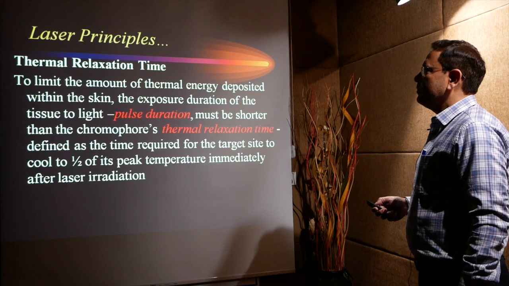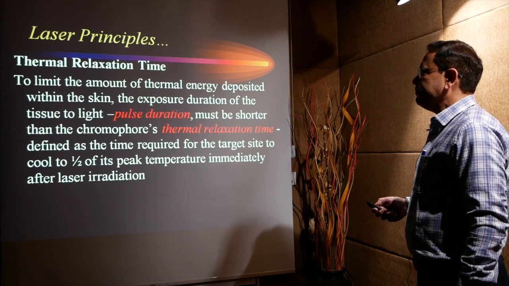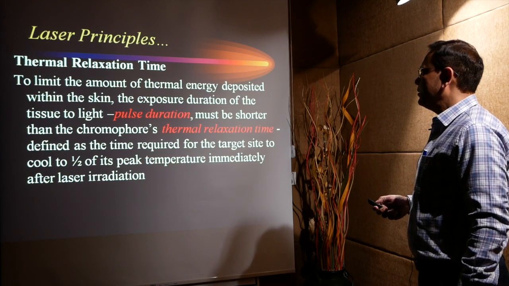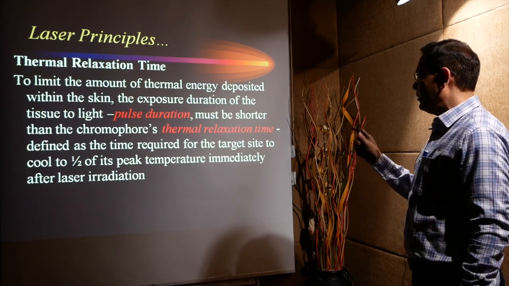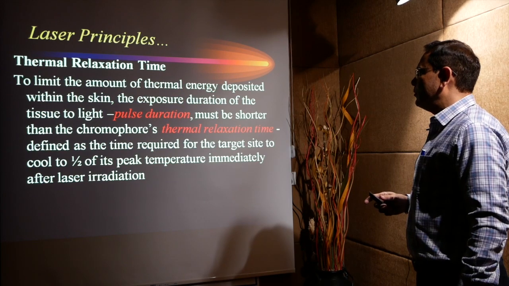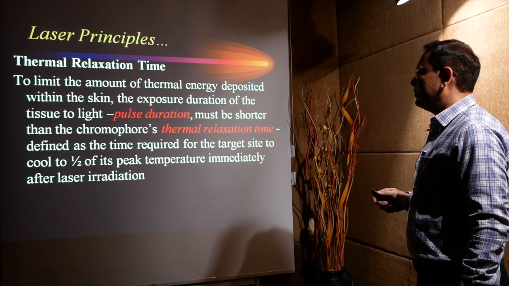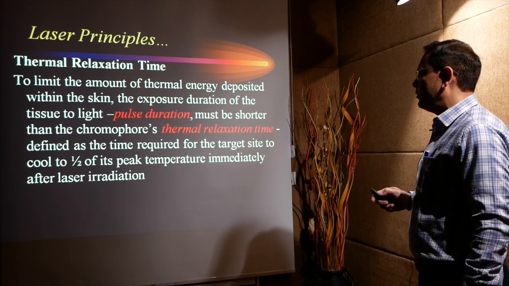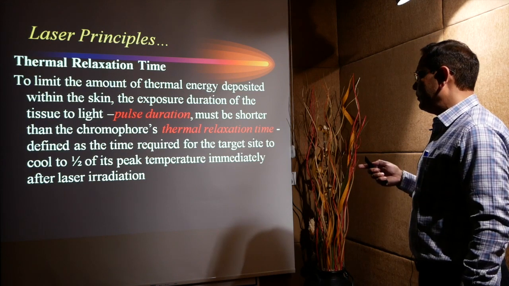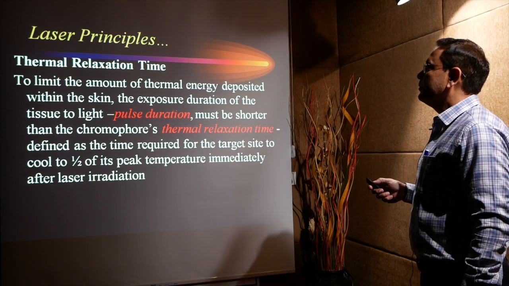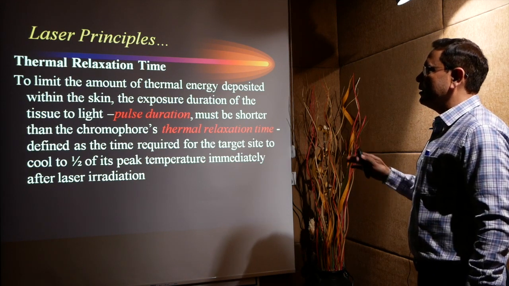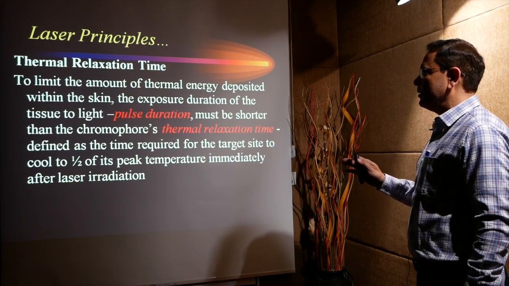Another important concept is thermal relaxation time. To limit the amount of thermal energy deposited within the skin, the exposure duration of the tissue to light, that is the pulse duration, must be shorter than the chromophore's thermal relaxation time, defined as the time required for the target site to cool to half of its peak temperature immediately after laser absorption. So this is an important principle which limits the laser energy to the chromophore and destroys the chromophore.